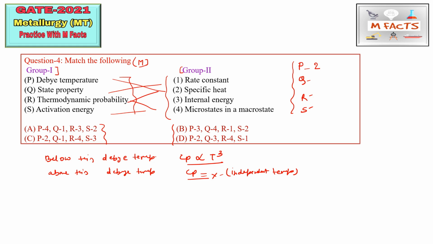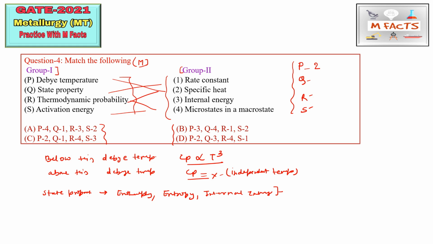The second one is state property. State property is basically the unique value for a given state of the system. State properties are generally enthalpy, entropy, internal energy. You can remember these things for the exam. These all are state properties.